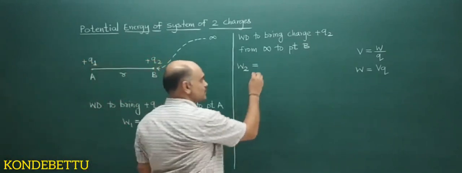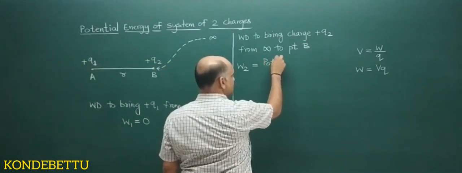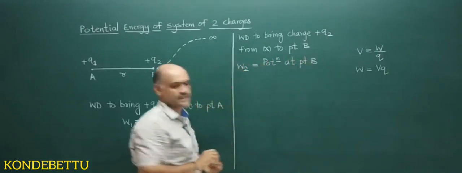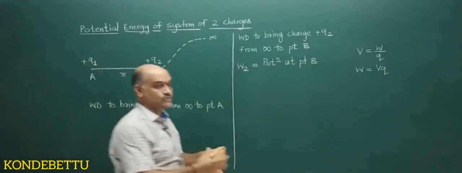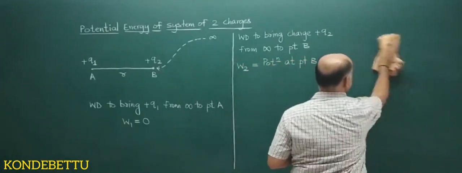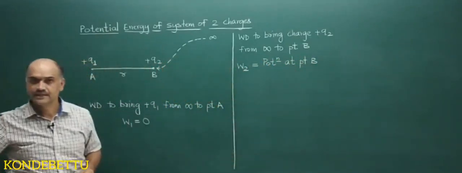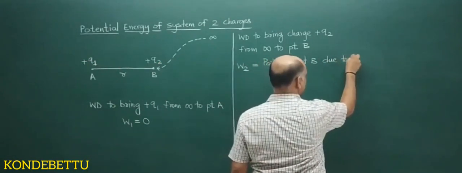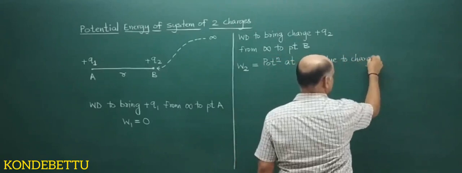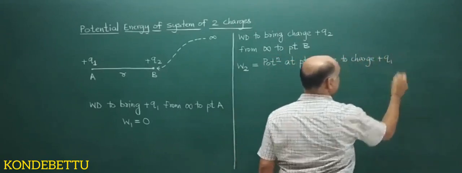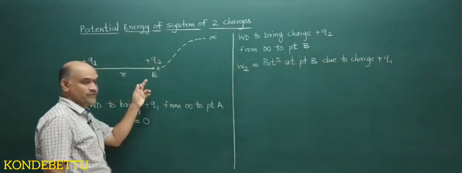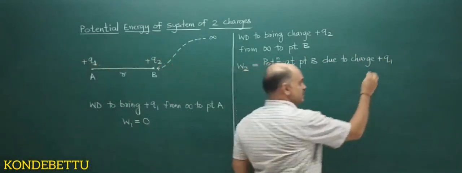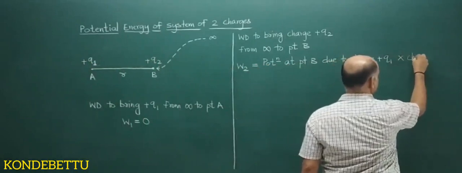So work done W2 will be the potential at point B due to charge plus Q1, into the charge we are bringing, charge Q2.